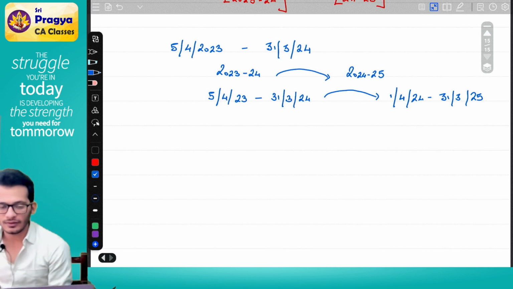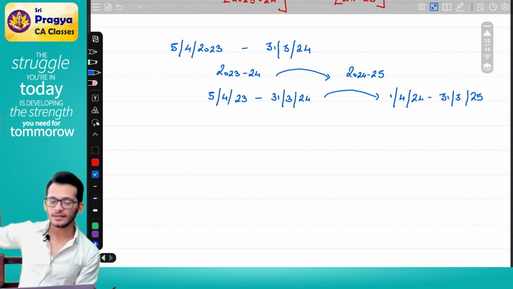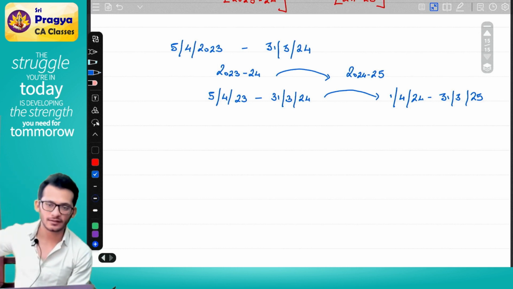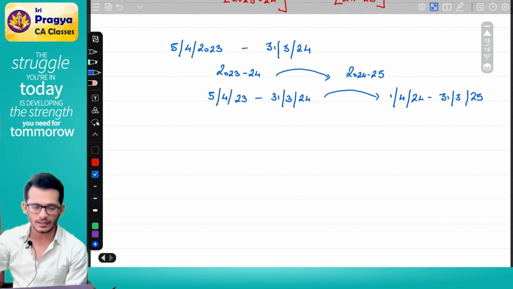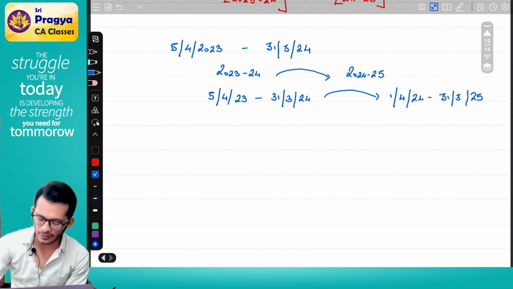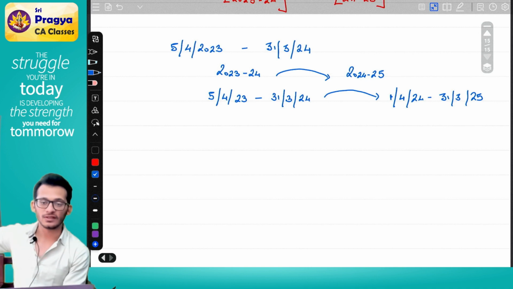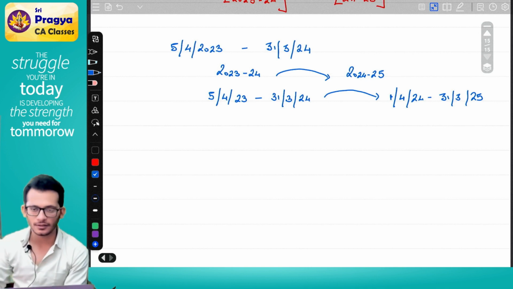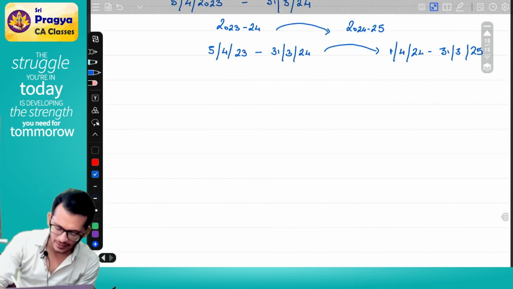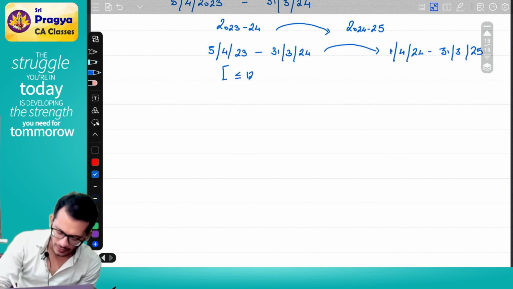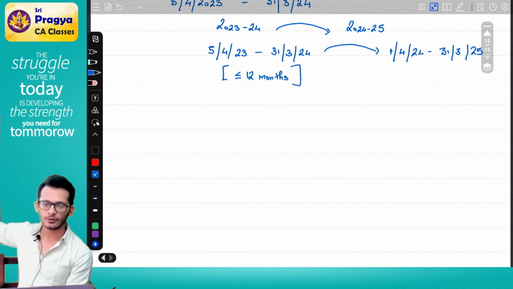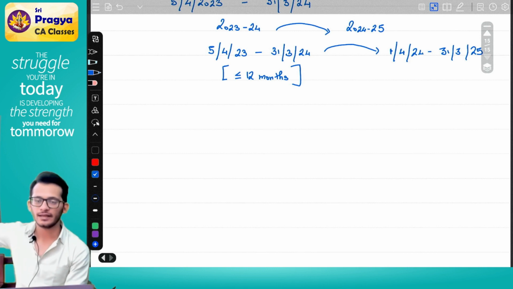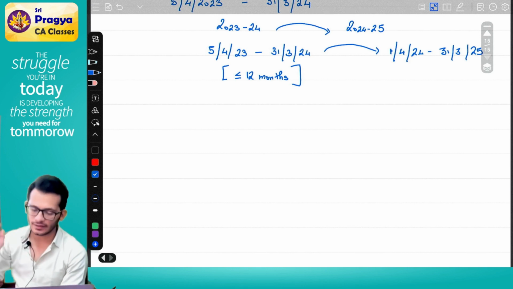Think about it. If you notice what is happening, in the previous year there is a 4 days gap. We are starting from 5th April. And for the assessment year, we are always doing the full 1st April to 31st March. In simple words, can I say that the previous year may or may not be 12 months? Yes. If you notice in this case, it is not 12 months. It is less than 12 months. It is 4 days less.